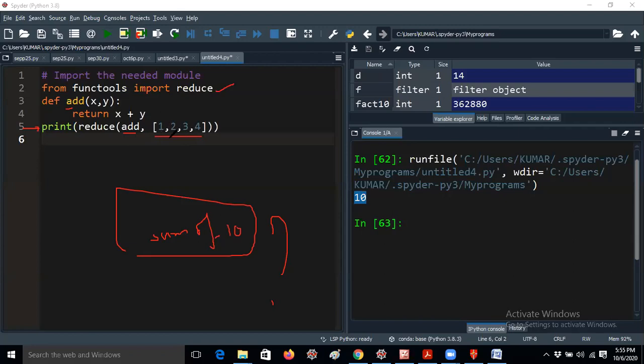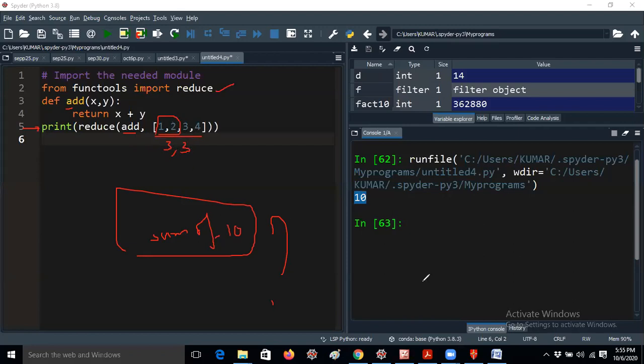Okay, so for the function I am talking about, first of all it will take 1 2 3 4. Here I am taking only x and y, so at a time it will take only 2 arguments. For example, if x is 1 and y is 2, it will return x plus y, that is 3. Then it will take 3 comma 3, the next numbers.